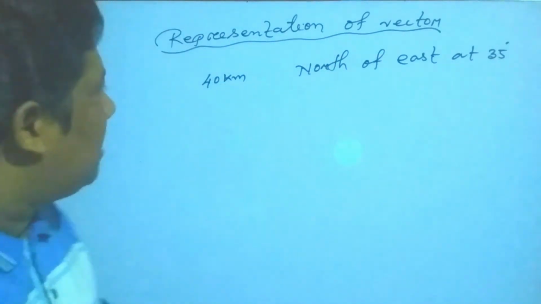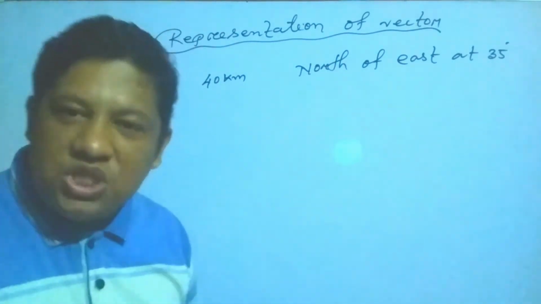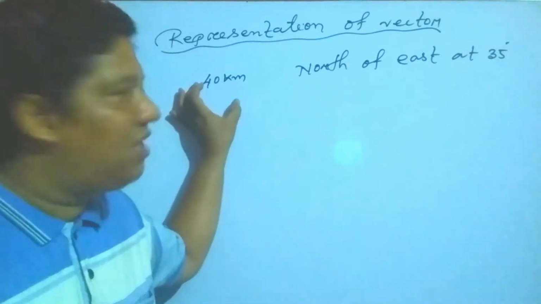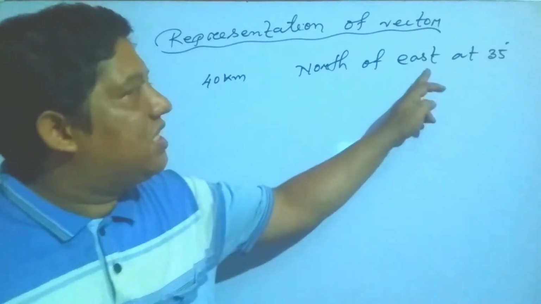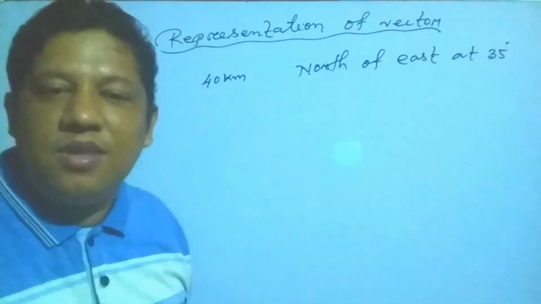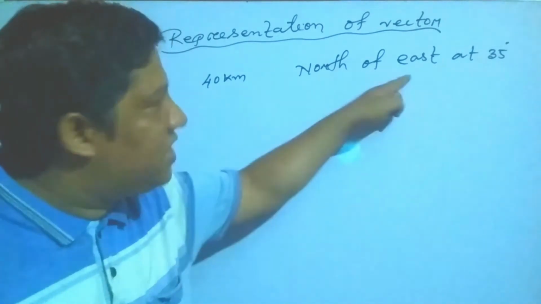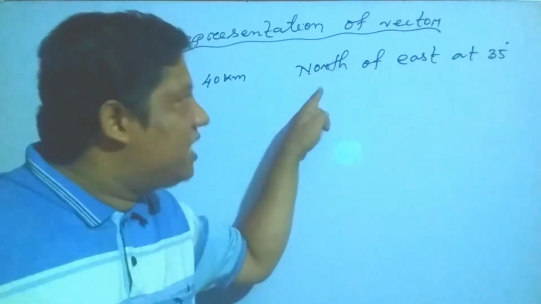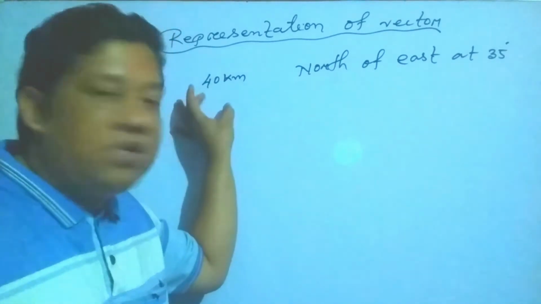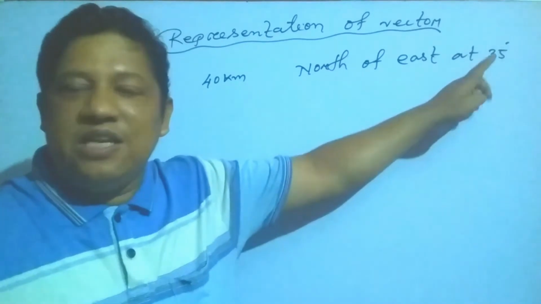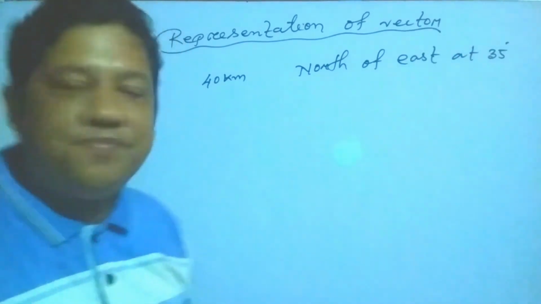Suppose you have to represent the position of a point which is 40 kilometer north of east at 35 degree. North of east is very important. East का north direction में 40 kilometer cover किया and the angle is 35 degree. Its inclination angle is 35 degree.